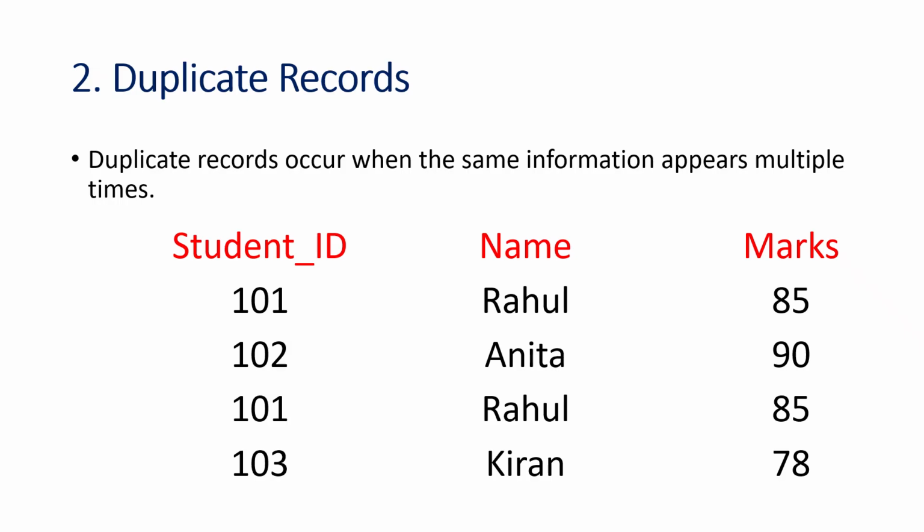Next one is duplicate records. Duplicate records occur when the same information appears multiple times. If you see this example, in this data set we have a duplicate record. What is the duplicate record here? 101, Rahul, and 85 marks. So this record is a duplicate record. Now we need to eliminate these duplications by using the duplicated method and also the drop underscore duplicates method.